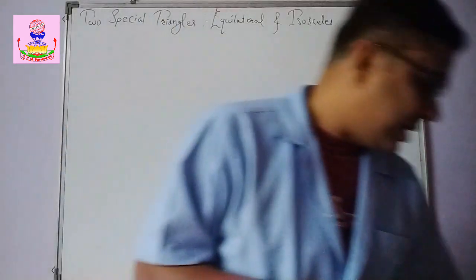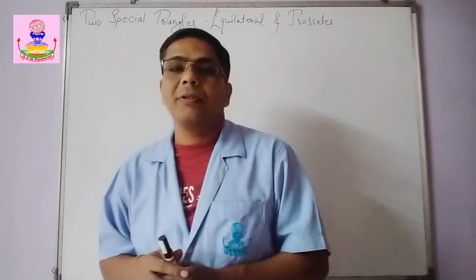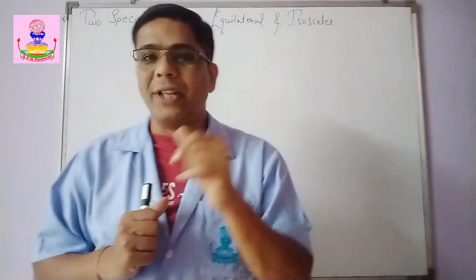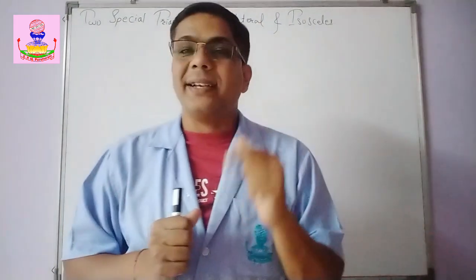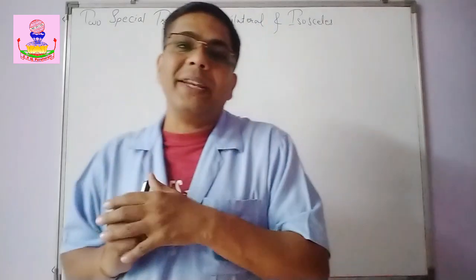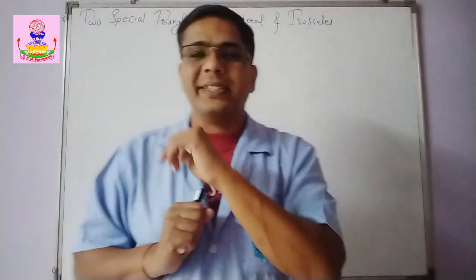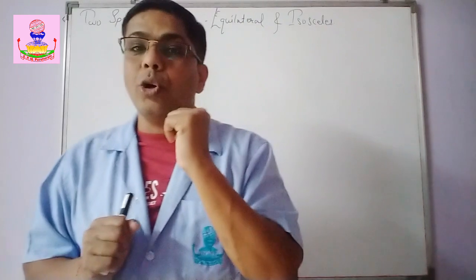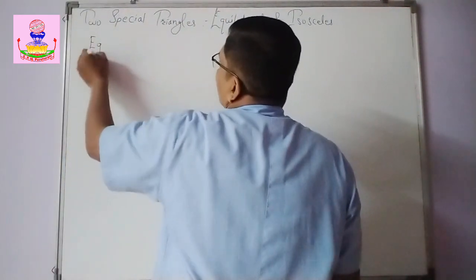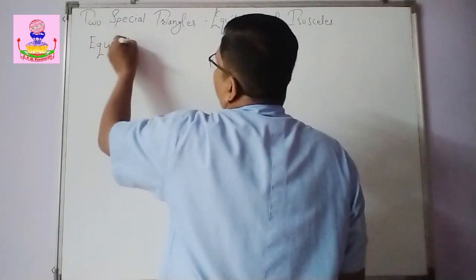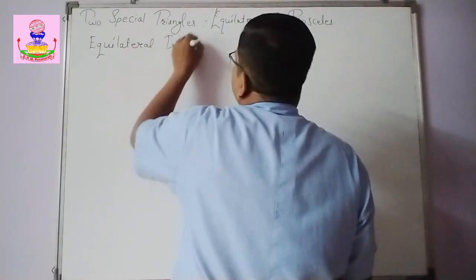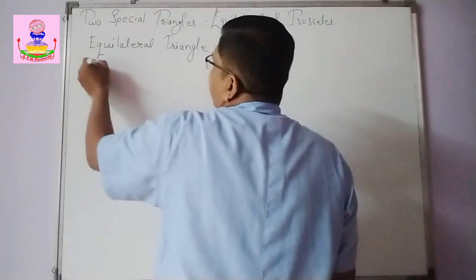And from that we can say that the measure of each angle of an equilateral triangle is always 60 degrees, because if they are equal, then each angle has to be the same measure. So 60 plus 60 plus 60, and the sum has to be 180. So each angle is exactly 60 degrees. So there are two properties of an equilateral triangle. You should remember that. Okay, equilateral triangle. The first property is all sides are equal.